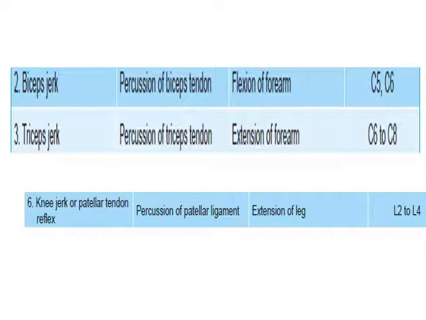Next classification is depending upon the functional significance: protective reflex or withdrawal reflex or flexor reflex, and anti-gravity reflex or extensor reflex. Next classification is somatic and autonomic or visceral reflex. Next classification depending upon the clinical basis: superficial reflex, which has 2 classifications, superficial cutaneous reflex and superficial mucous membrane reflex.